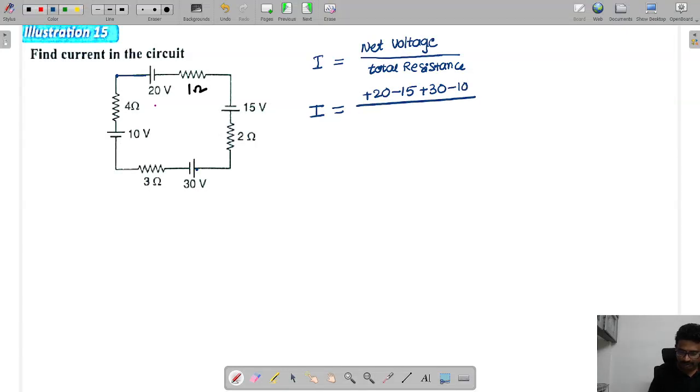By total resistance, which is how much? 1 plus 2 plus 3 plus 4, that is 10. So 50 minus 25, which is 25 by 10. So I will be 2.5 amps.